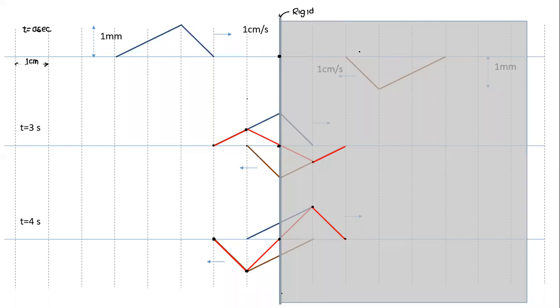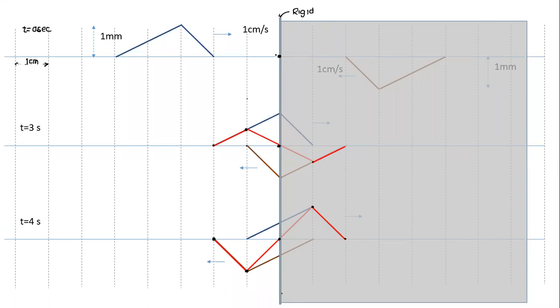Reflected wave is a mirror image, an image in the support, an inverted image. Any question? Sir, I didn't understand why inverted mirror image. Like, why not just a mirror image of it? Why not mirror image? Because, see, had the wave been continuing here, what does the support do? The support applies a force which is opposite to what is applied by the wave pulse.